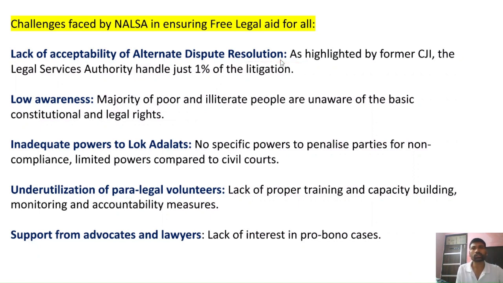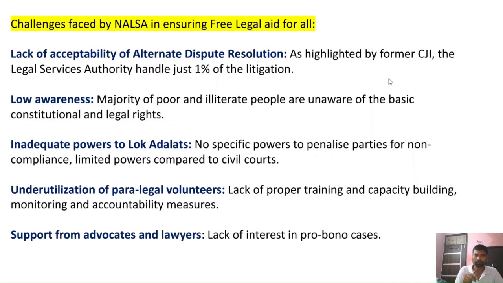So what is alternate dispute resolution? Alternate dispute resolution is arbitration, negotiation, etc., where you will not directly approach the law courts; rather, through alternate dispute resolution, you would settle the disputes in an amicable and mutually beneficial manner.